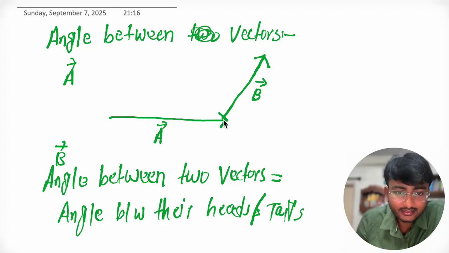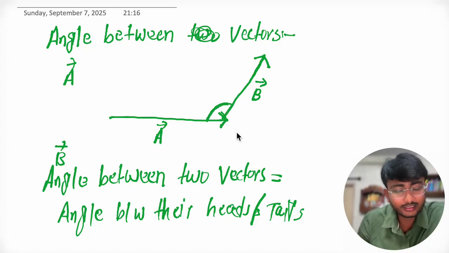So see here, you can see that this is the head of A vector and this is the tail of B vector. So this is the angle.